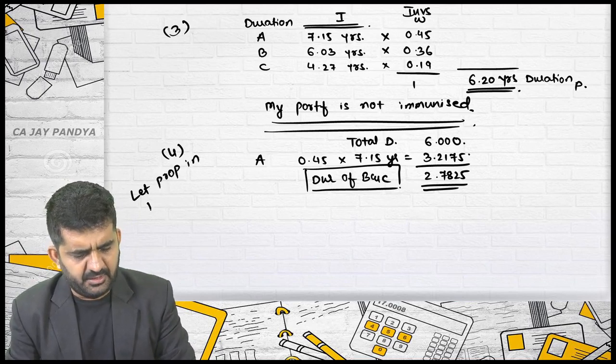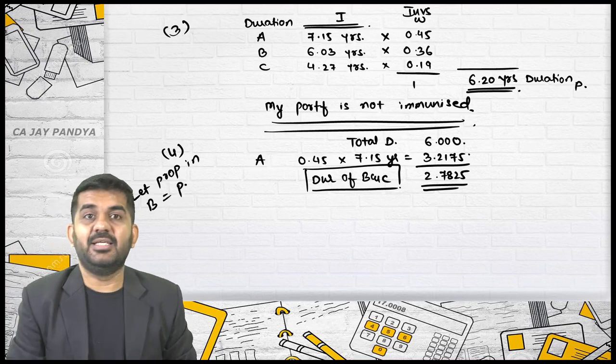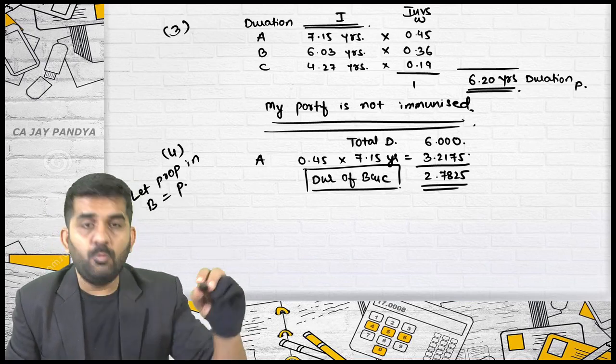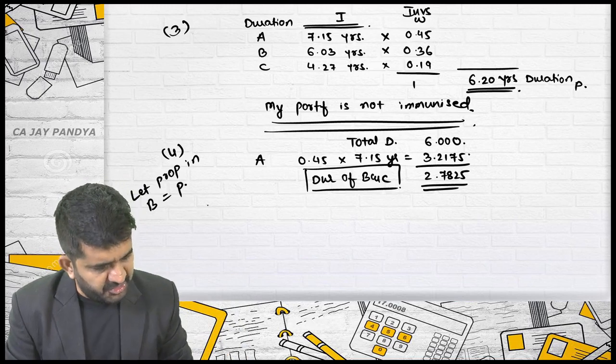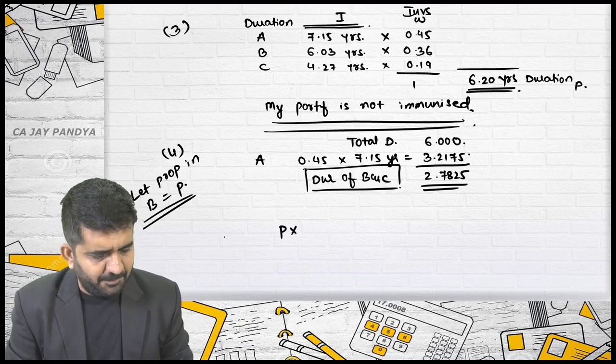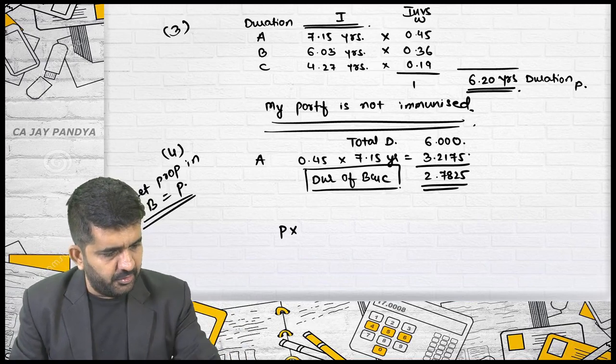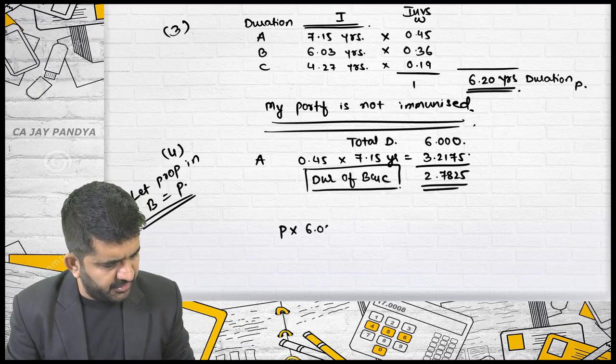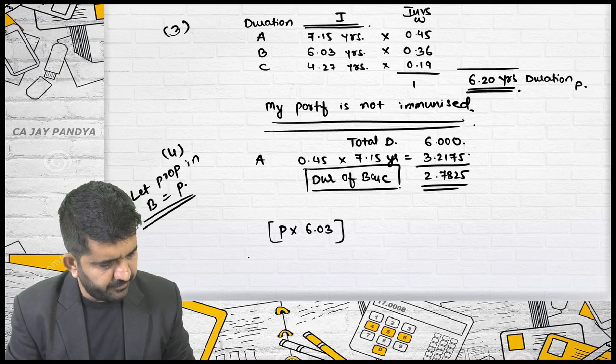Let the proportion in B be P. The average duration of B will be P multiplied by the duration of B, 6.03 years.